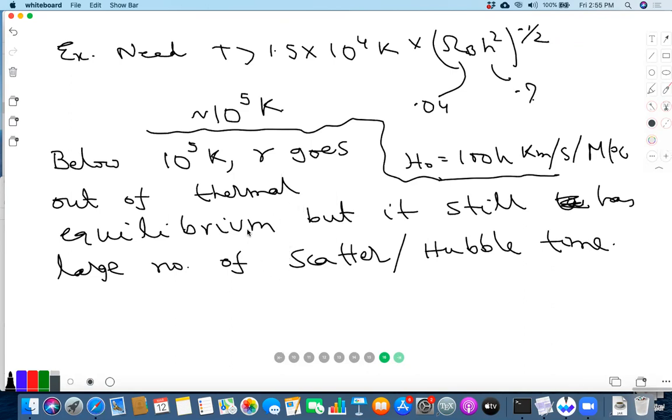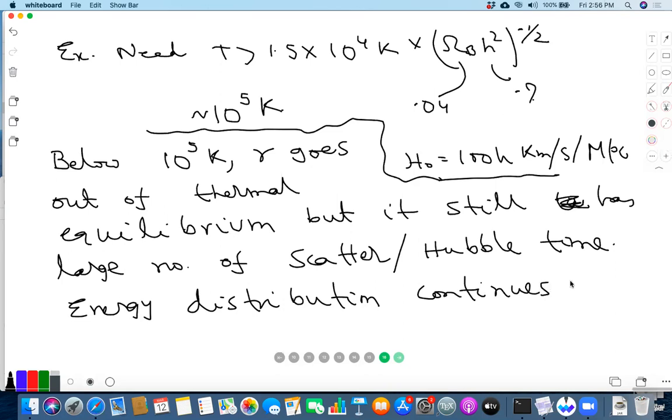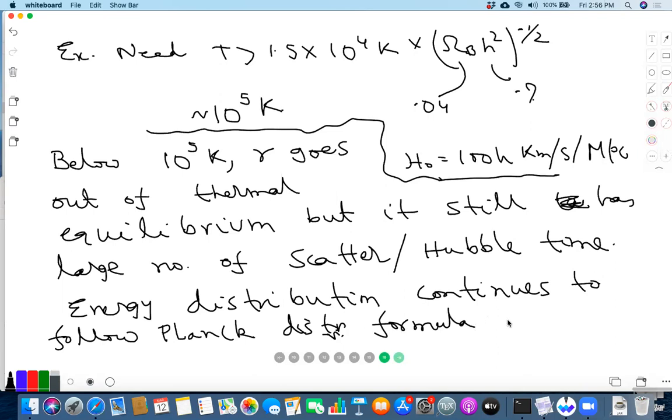But even if it goes out of thermal equilibrium, we know that its energy distribution continues to follow the Planck distribution formula, a black body distribution, with T proportional to 1 over lambda.